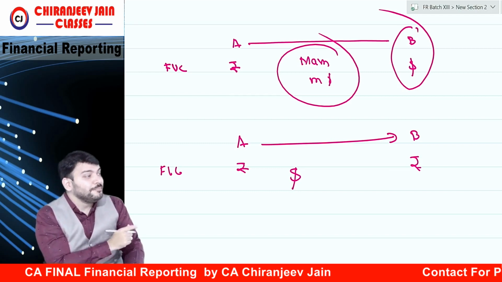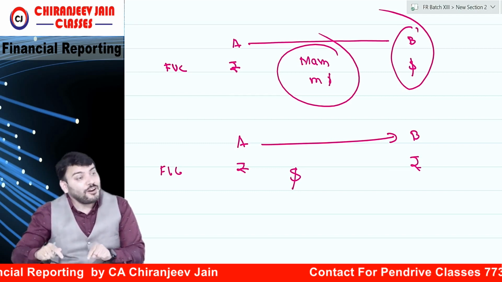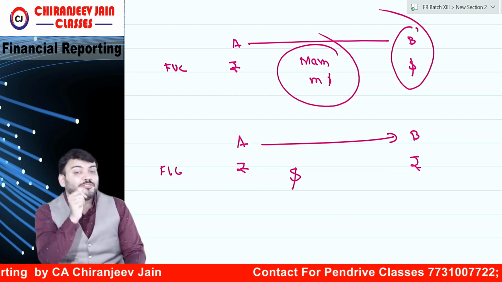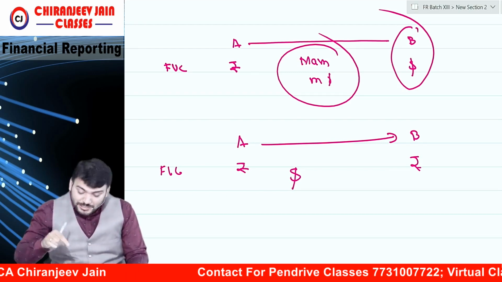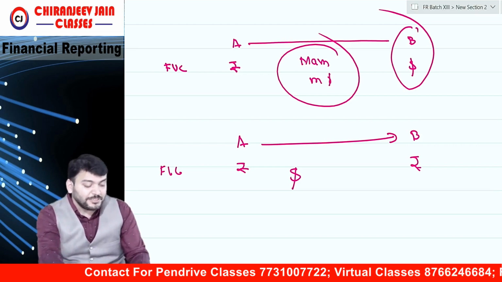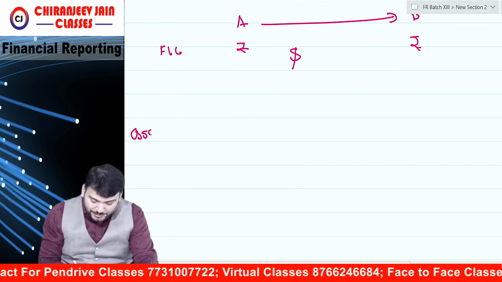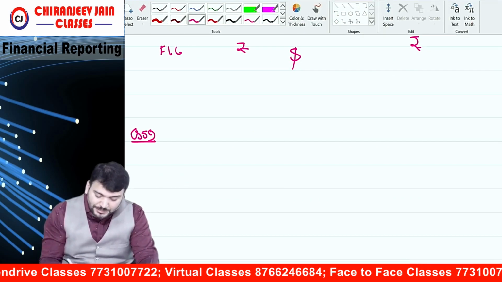Say yes or no? Either it is a buy contract of dollar or a sell contract of dollar, to earn from dollar. So in this contract, if there is some derivative contract, that also we need to split. Let us come to question number 59 to understand this. And this is the most expected question.